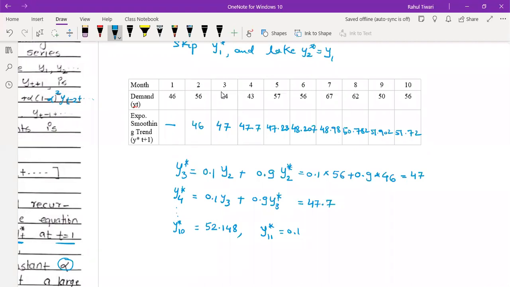And so when you just do the calculation like this value, so when substituted, it will be y10.